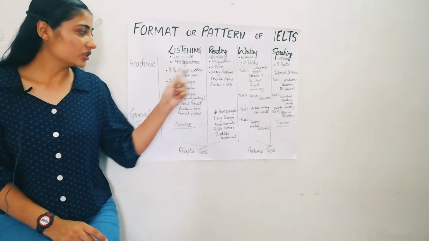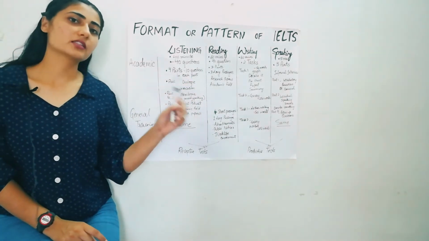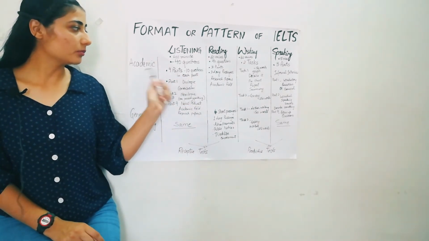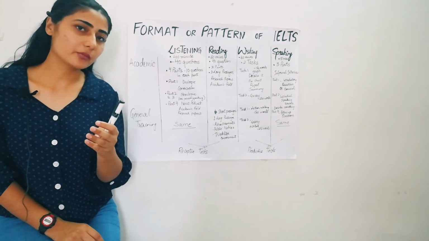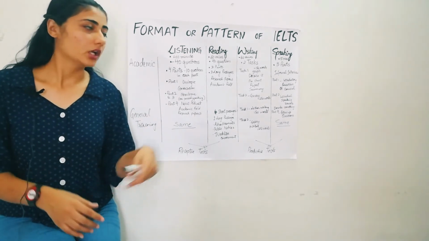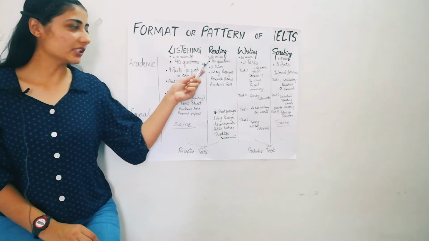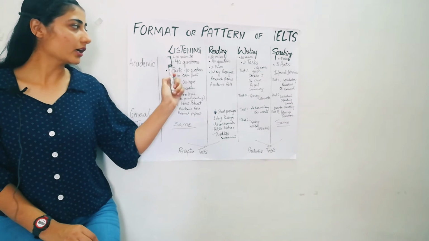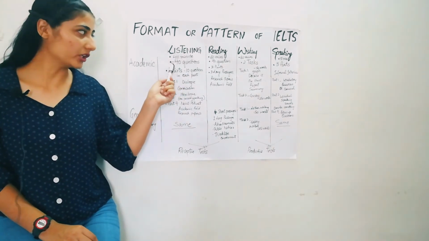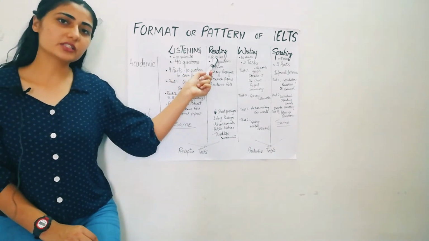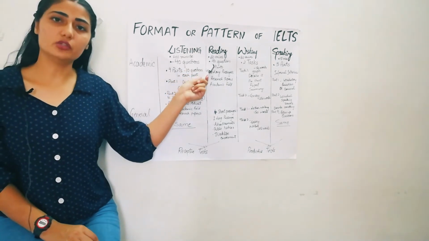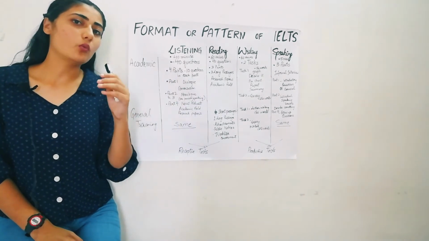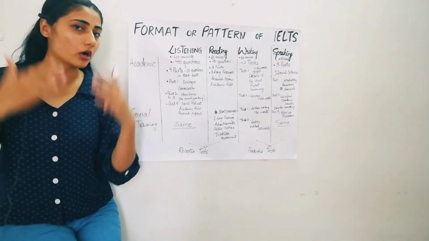But in the reading section, academic and general training have a difference. What is the difference? I'll tell you first about academic. In academic, the reading pattern is that you are given 60 minutes to do 40 questions. Here you are given 60 minutes, meaning 1 hour, to do 40 questions. There are three parts, and in each part you have a long passage to read.